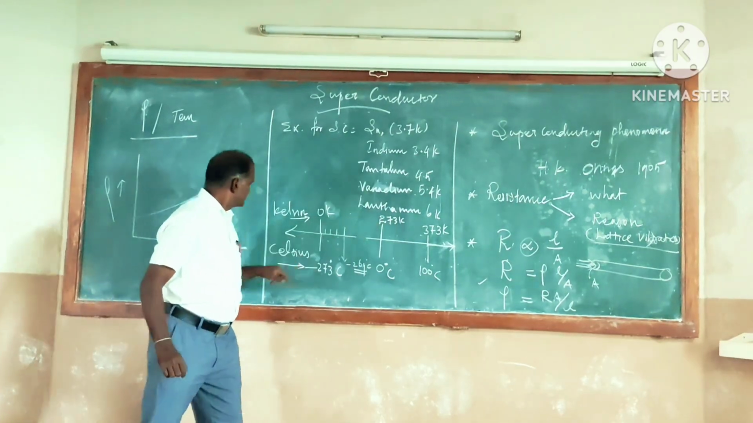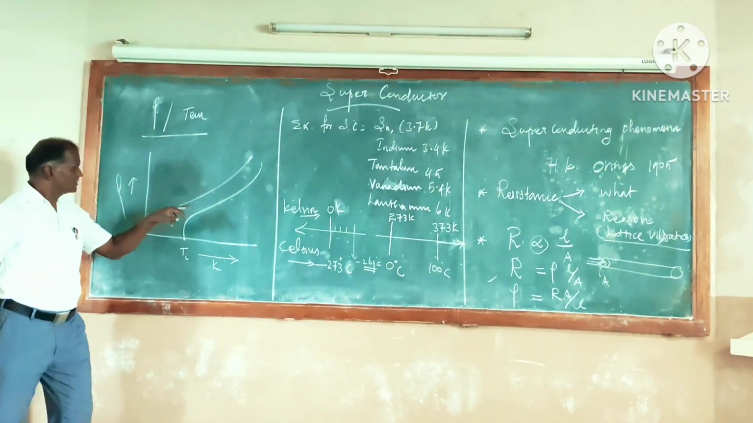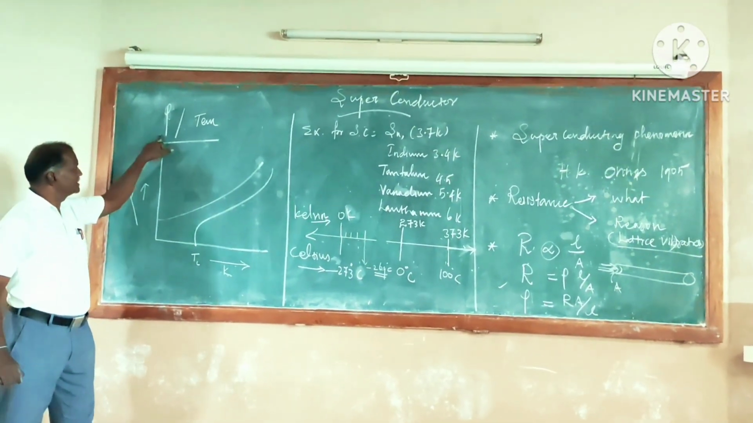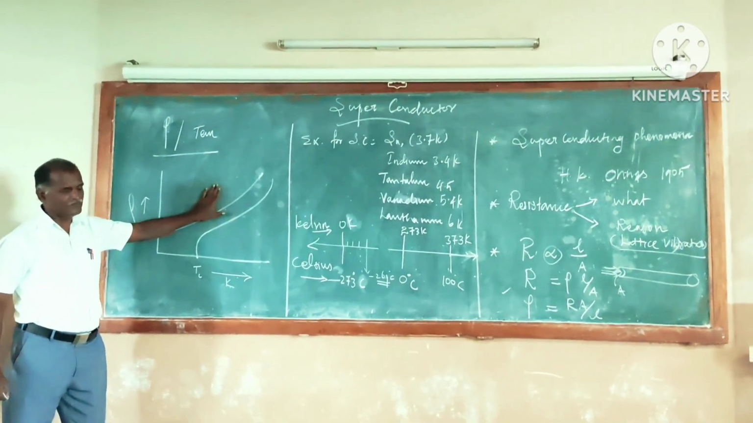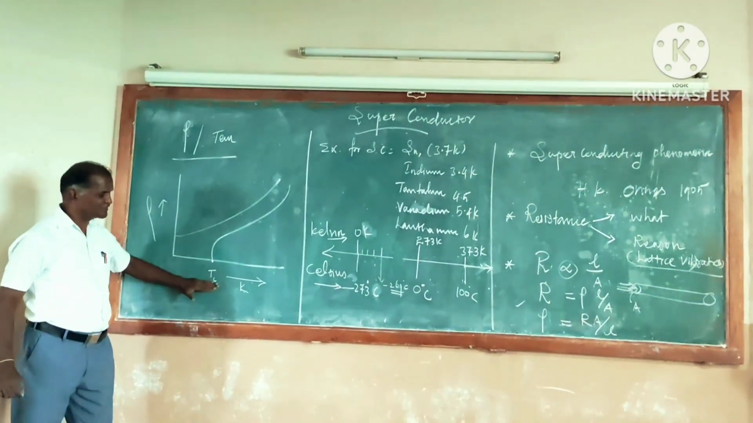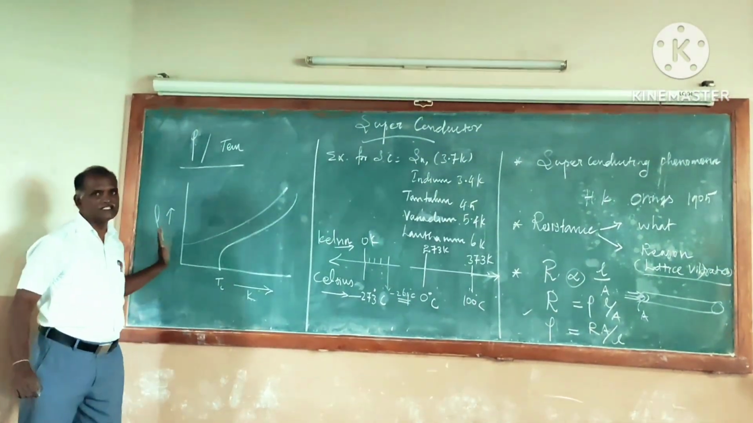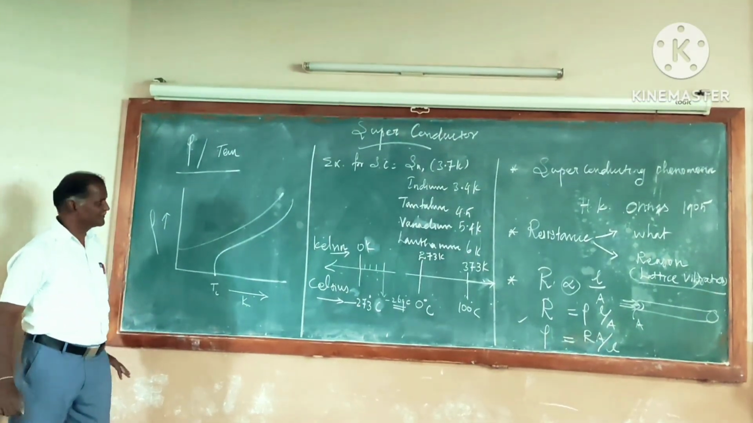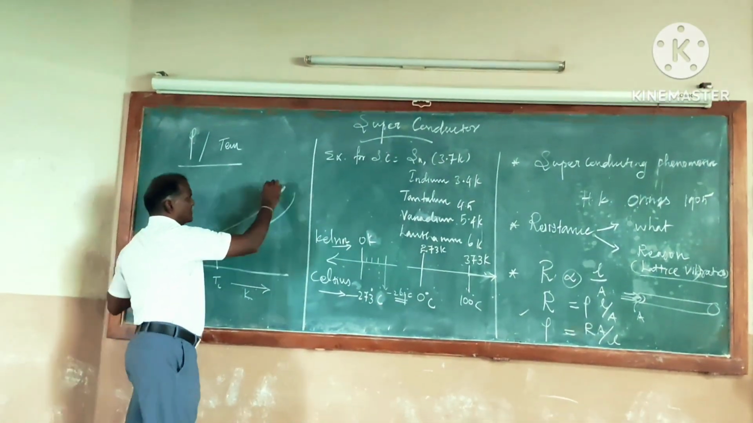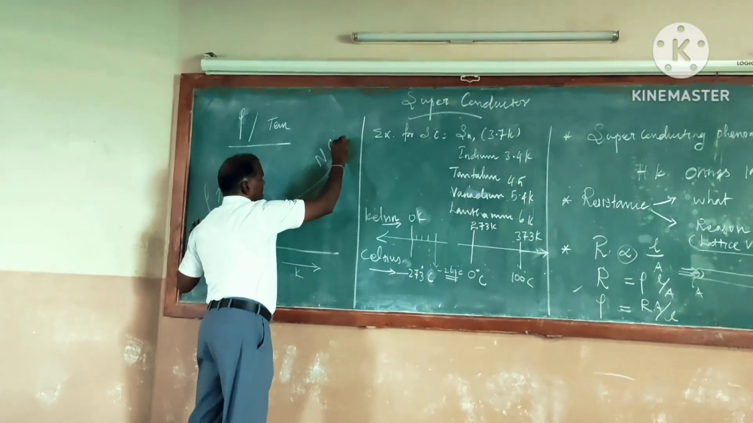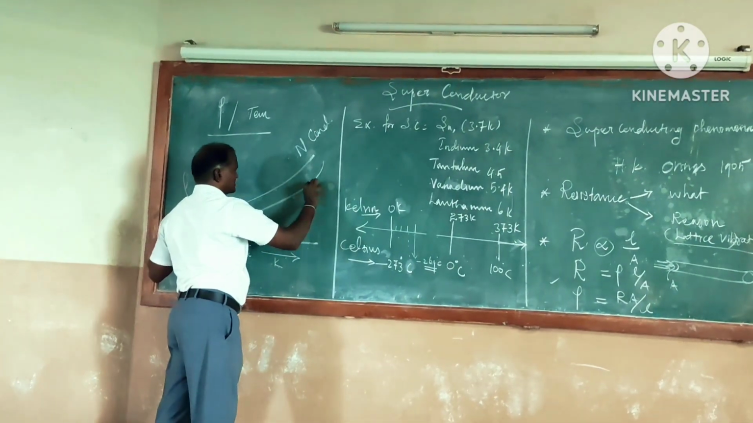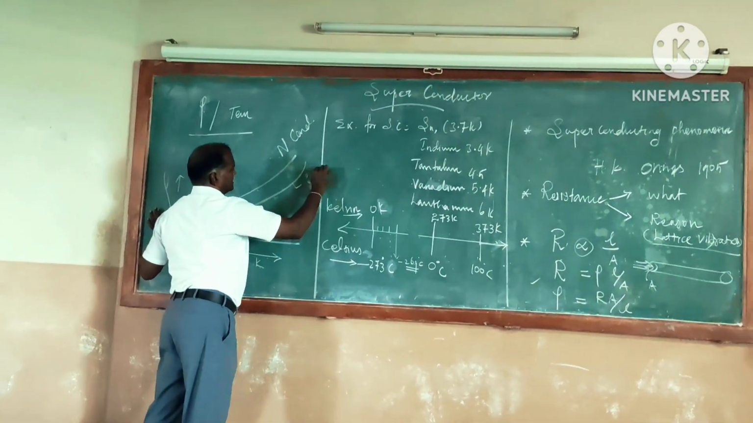So, to relate the resistivity and temperatures, I draw this graph. Here, temperature is taken along the x-axis and resistivity is taken along the y-axis. This is a curve for normal conductor. This is a curve for superconductor.